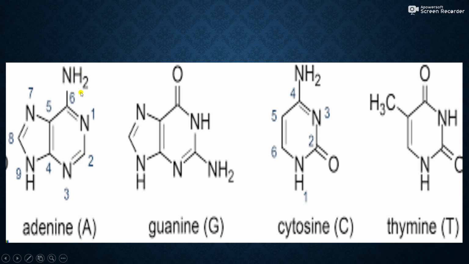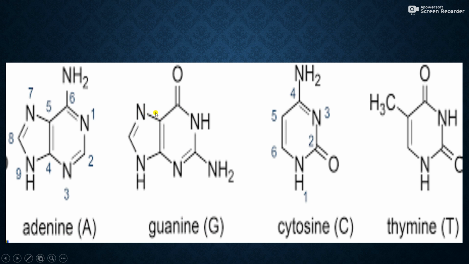So this is basic, as there is an NH2 group and nitrogen atoms are also present here, and this one nitrogen present at the 9 position has a hydrogen. So all having nitrogen atoms, and as this compound is nitrogenous, therefore this is a basic compound, and this is adenine.